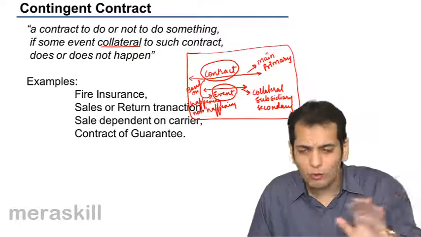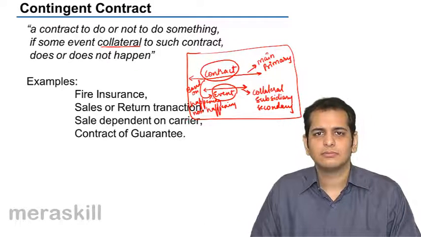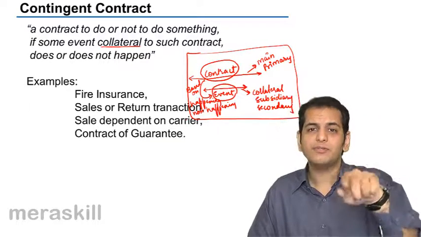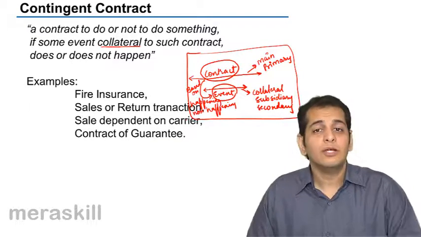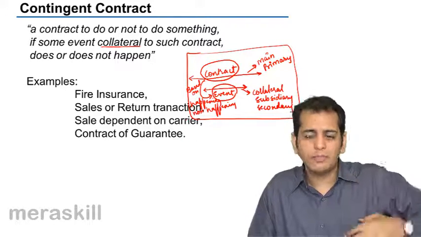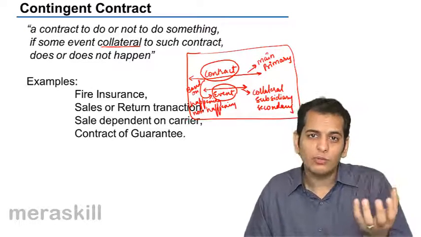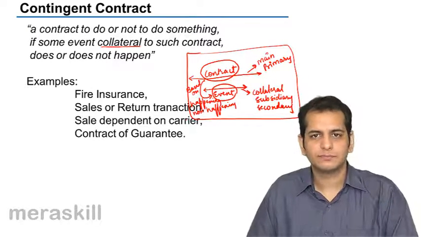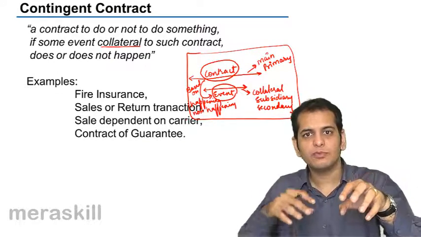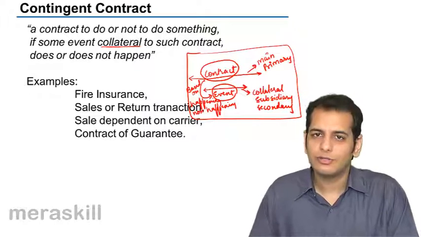Till the time you do not default, the guarantor is not liable. He is not required to pay. It is only when you default that the guarantor is liable to pay. So the contract of guarantee becomes performable, becomes enforceable, only when the original loan taker defaults. So you can see the main contract is enforceable on the happening or non-happening of an event. Thus it becomes a contingent contract.